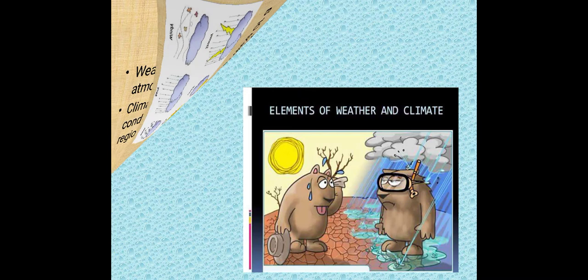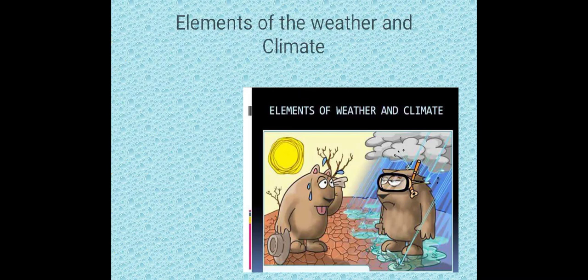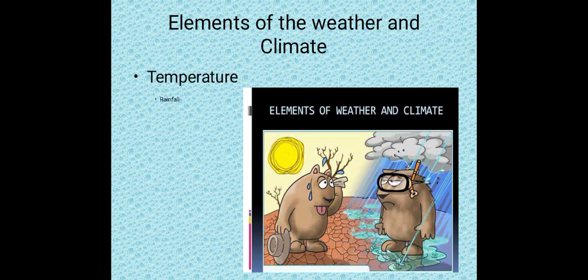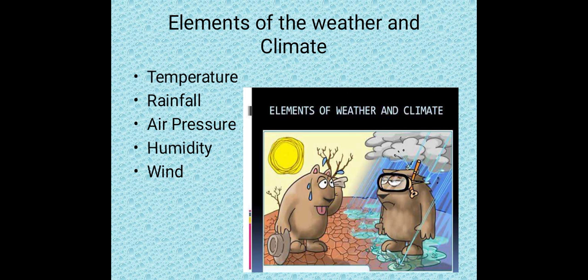This weather and climate has 5 elements. What are the elements? First one is temperature, rainfall, air pressure, humidity and wind. These are the elements that decide the weather and climate of a particular place. So, these 5 elements we must know well. In the last class we saw deeply what temperature is and how we measure it. In this class we will see the rest of the topic of temperature and the other elements. Yes, students, let me move into the class.